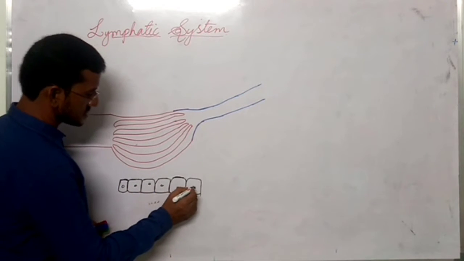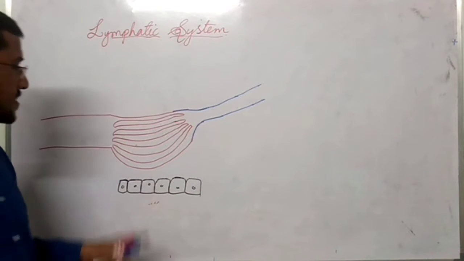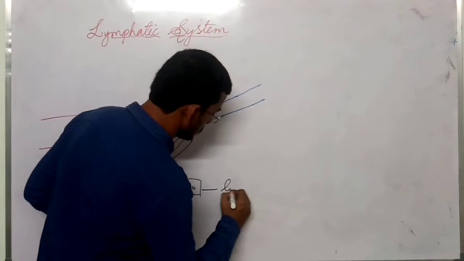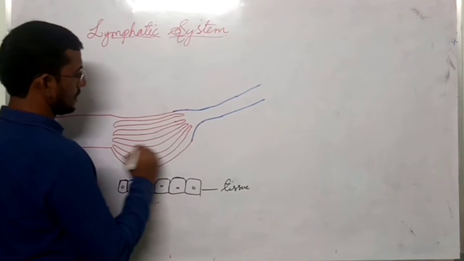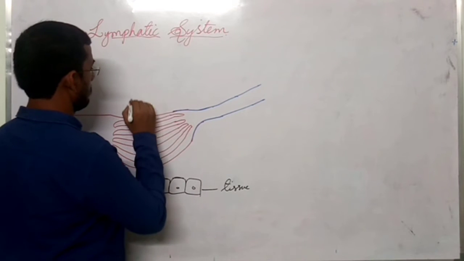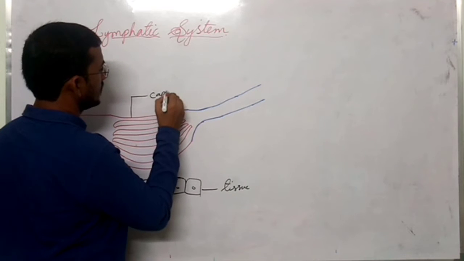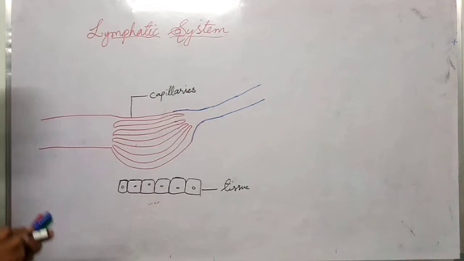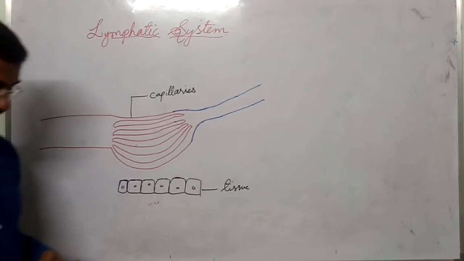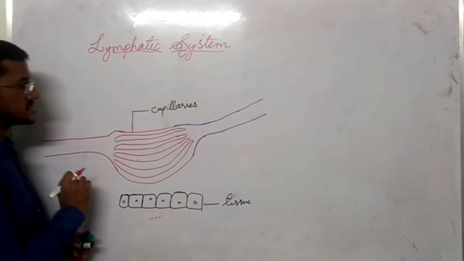Cells. So this group of cells is called tissue. These are capillaries, and these are tissues. These are arterioles.